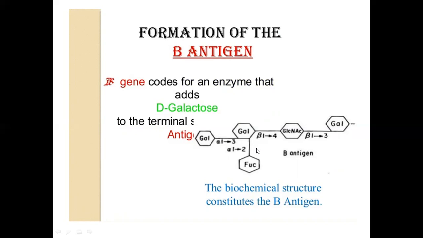So if you are phenotype A and B, then you have both conversions of your H antigen to A and B, which means you have the galactose and the N-acetyl galactosamine that will attach to the terminal end of galactose to which fucose has been linked, so as to convert your H antigen respectively to A and B antigens if you are phenotype AB.